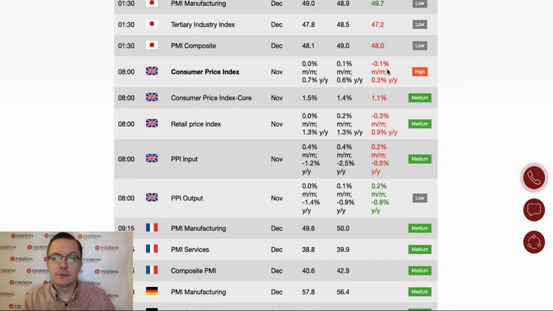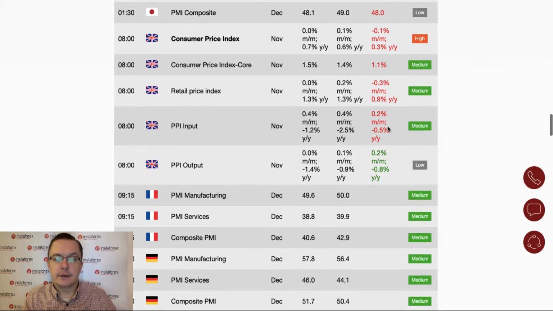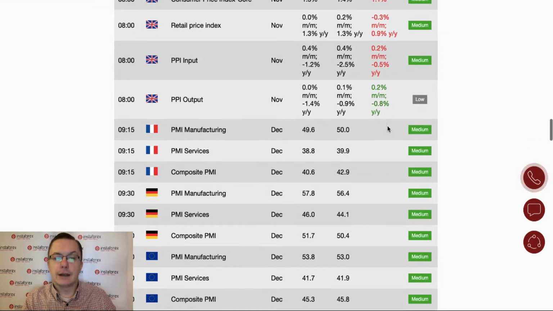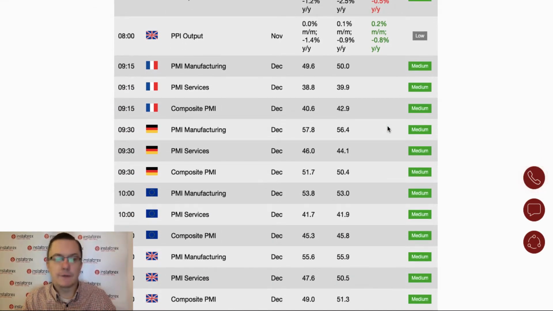As you can see, it was worse than expected, minus 0.1%, which is even worse than the November data of 0.0% in the consumer price index. So as you can see, there is no inflationary pressure from the retail price index either, so there is no reason for the Bank of England to hike the rates for now, of course.